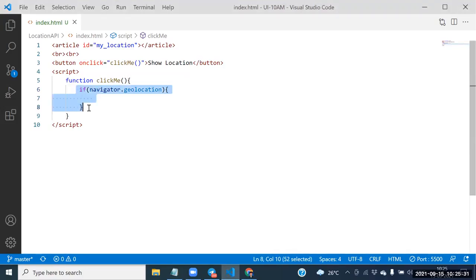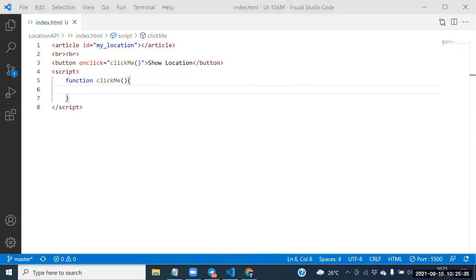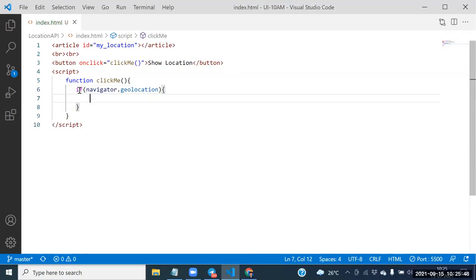Let me explain once again how to check whether a browser is supporting Google Maps or not. If navigator dot geolocation. So if this condition is satisfied, then we can say the browser supports Google Maps.